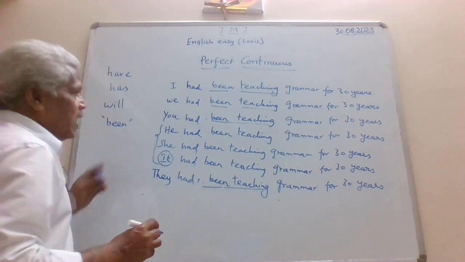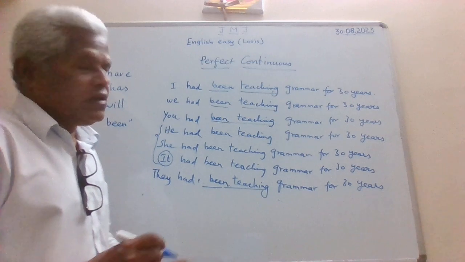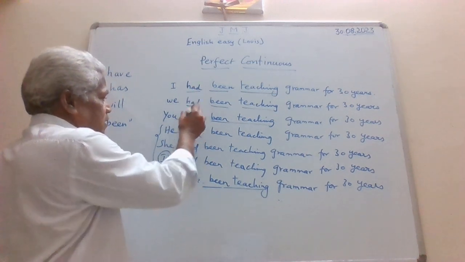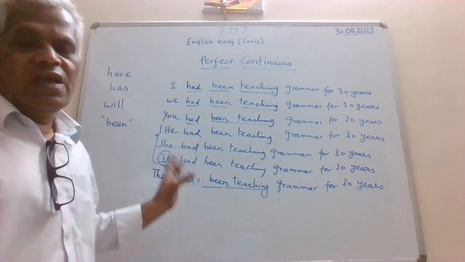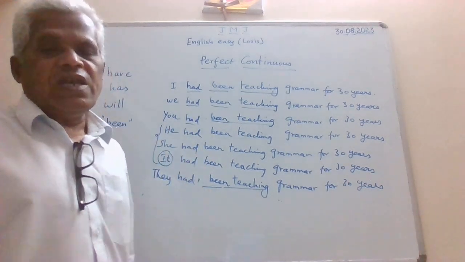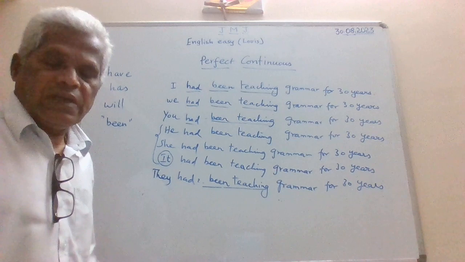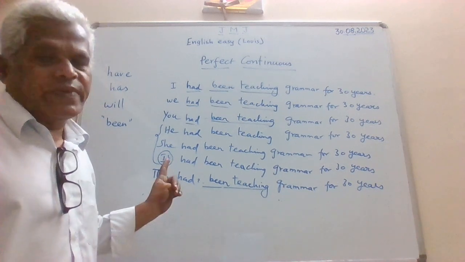No problem. I had been teaching. We had been teaching. You had been teaching. He had been teaching. So here third person singular does not have any special rule.